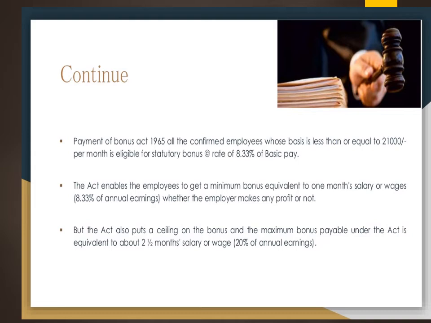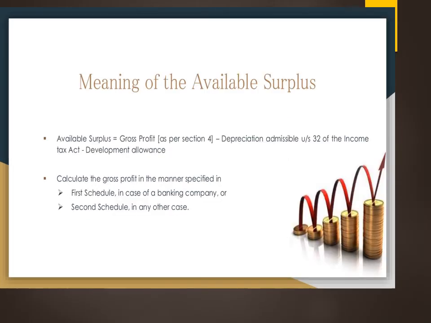And as I told you, the minimum bonus is always equal to 1 month salary or bonus. So this is 8.3% of their annual earnings. And this act is also putting a ceiling on the bonus, and as we know the ceiling is 2.5 months. So minimum is 1 month salary and maximum is 2.5 months salary, which is 20% of the annual earnings.